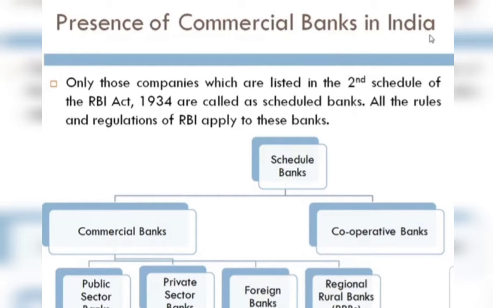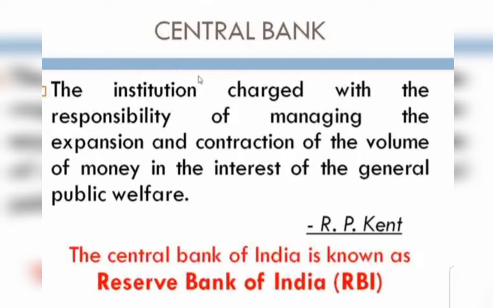Now we'll continue with the central bank. You can see on your screen, students, the central bank, and the red color line you need to remember first: the central bank of India is also known as the Reserve Bank of India. Now the central bank exists in all the countries of the world. The main thing the RBI is doing is that it manages, evaluates and regulates the banking activities in the entire country.